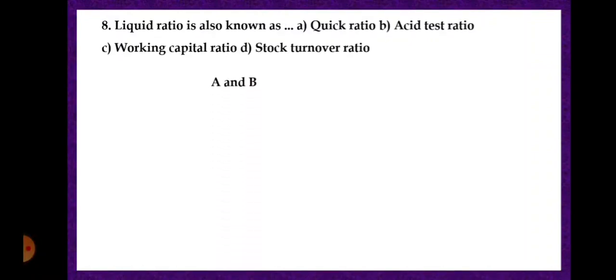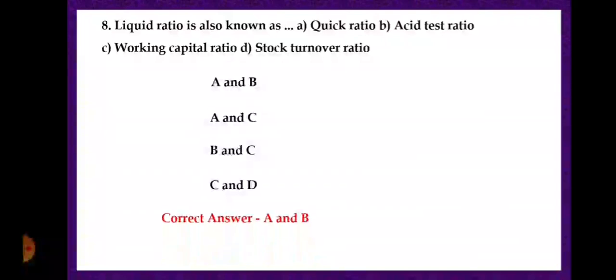First option is A and B. Second option is A and C. Third option is B and C. And the fourth option is C and D. Hence, the correct answer is A and B. That means liquid ratio is also known as quick ratio as well as acid test ratio. These are two terms for the same thing. Quick ratio and acid test ratio are called liquid ratio.